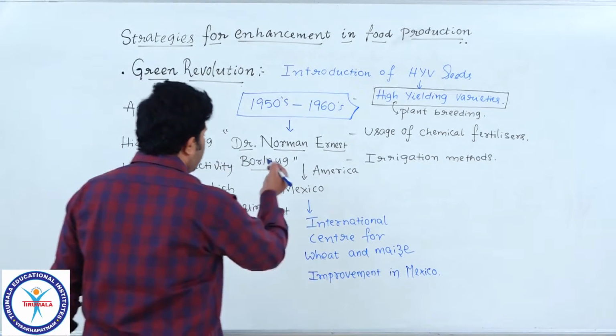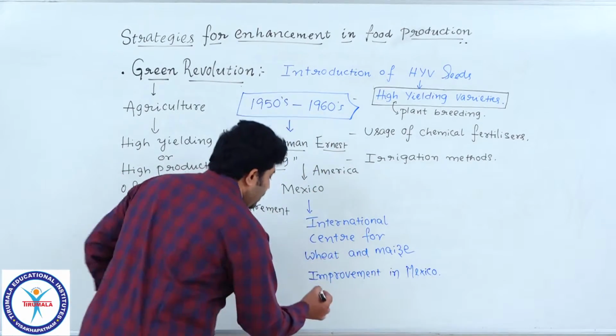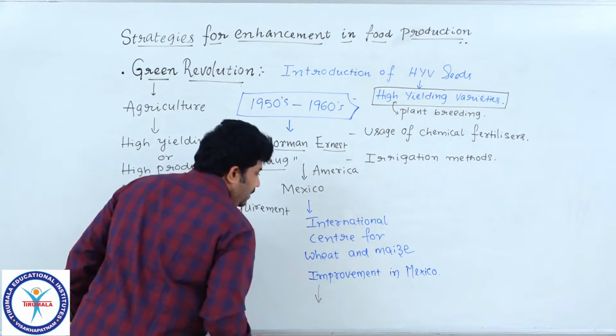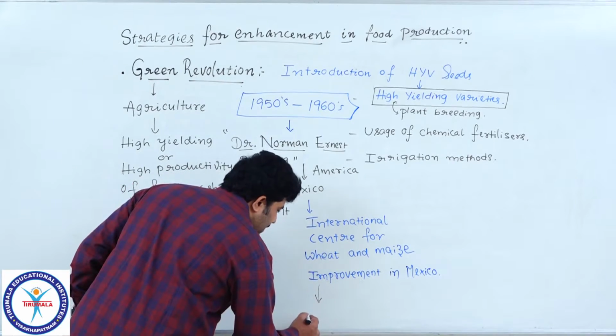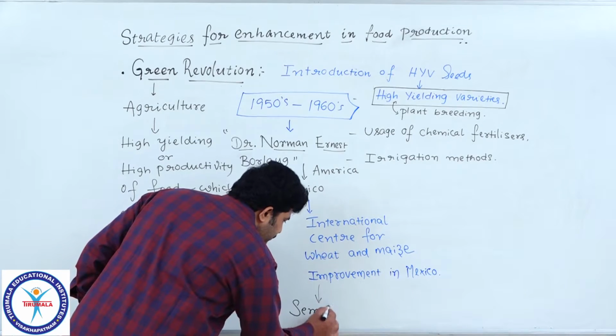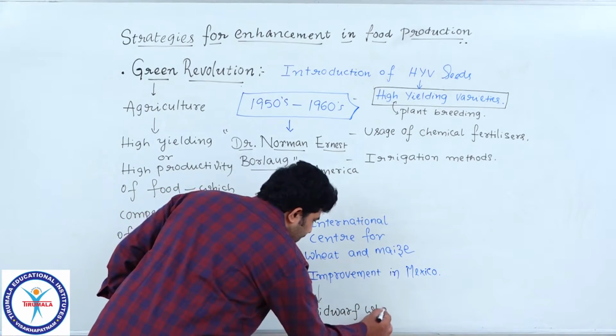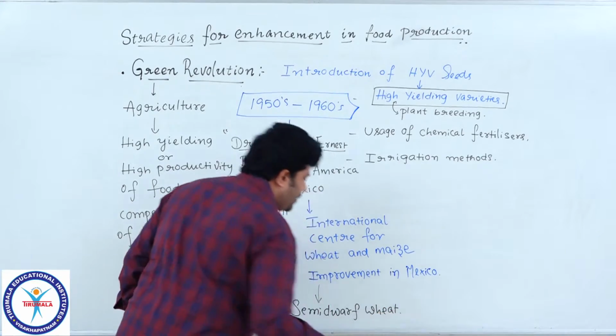The scientist Norman E. Borlaug did everything, especially, for the first time in this institution, he developed semi-dwarf wheat. What is it? Semi-dwarf wheat he introduced.